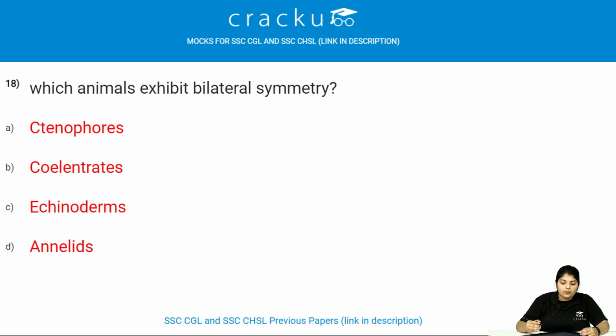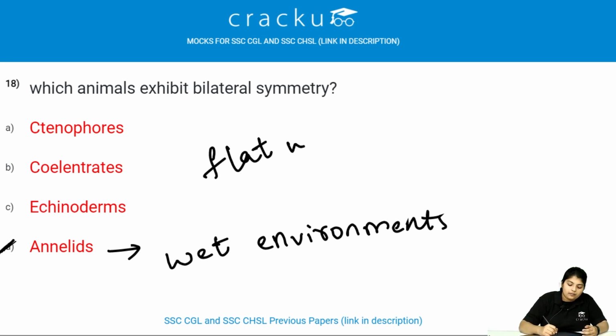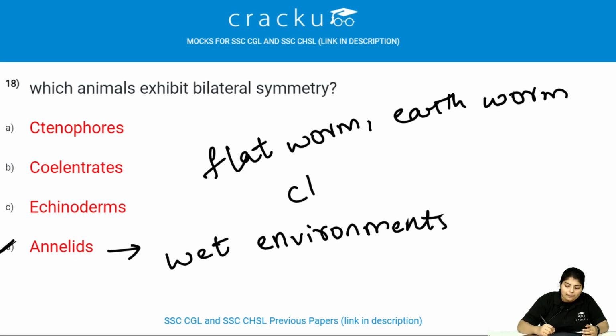Which animals exhibit bilateral symmetry? Annelids exhibit bilateral symmetry. Annelids we find mostly in wet environments. Examples of annelids are flatworm, earthworm, clam, and also snail.